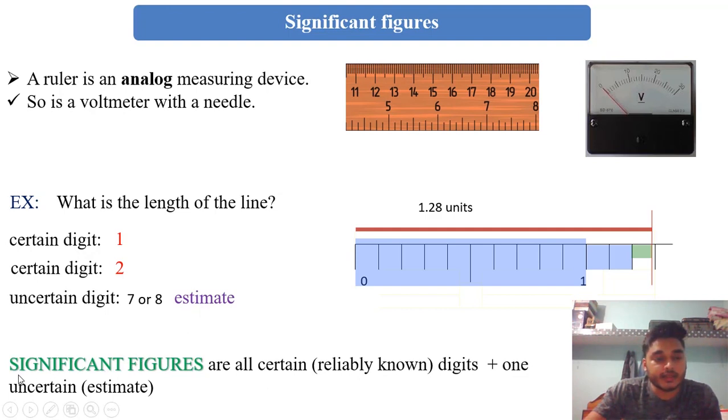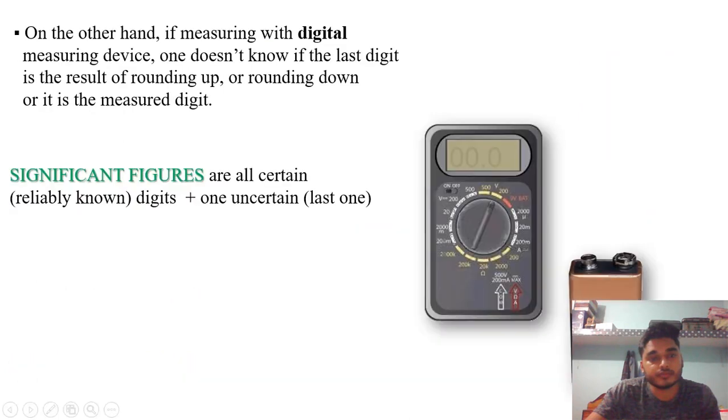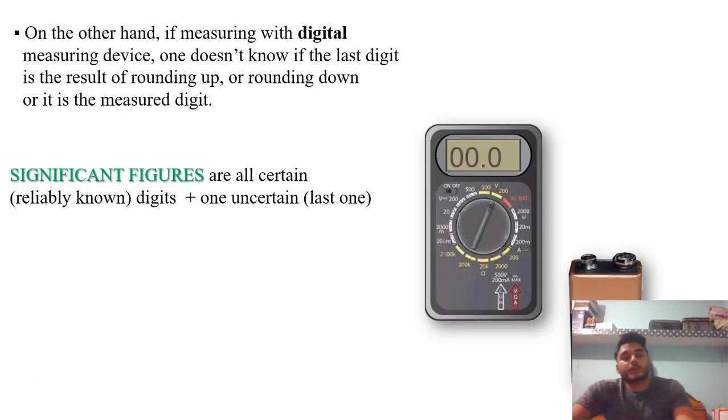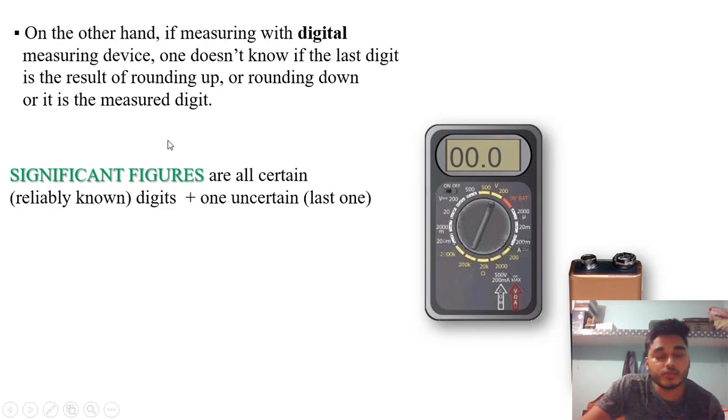So we can say that significant figures are all certain digits plus one uncertain digit. So what are the significant figures here? This 1, 2 and 8, which means a total of 3 significant figures in this one. We will take one more example.